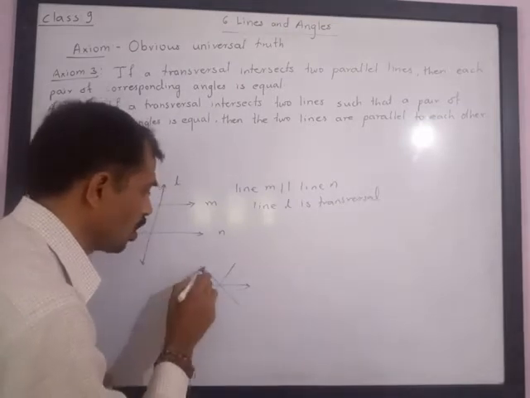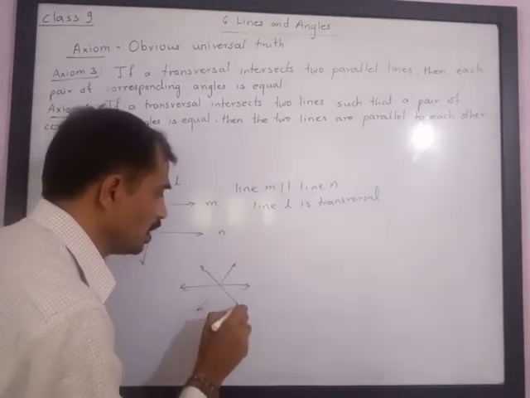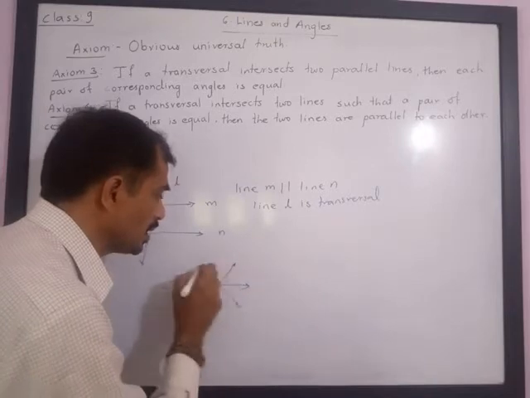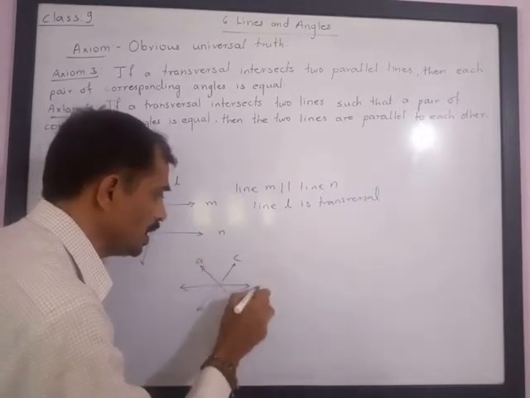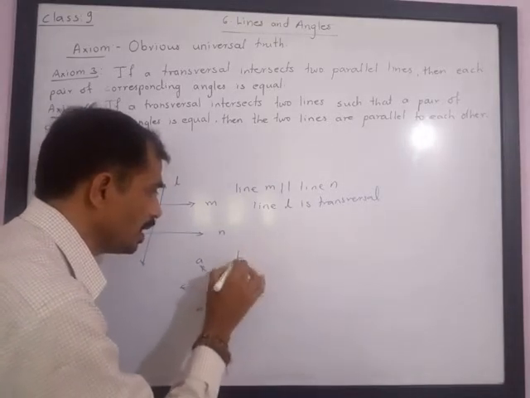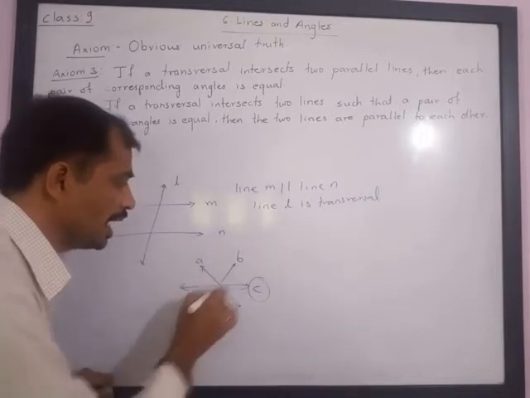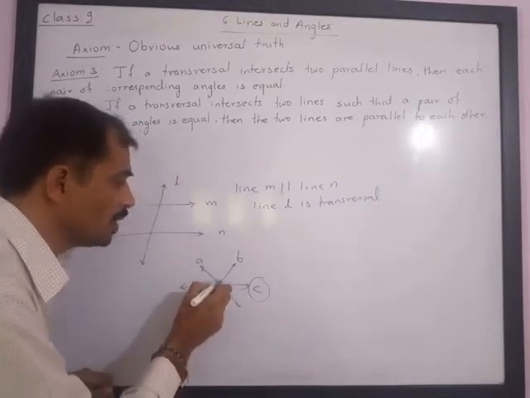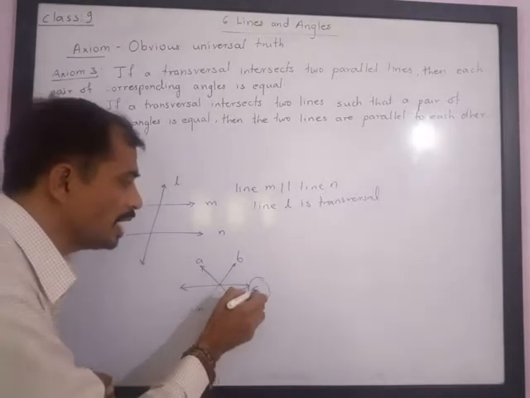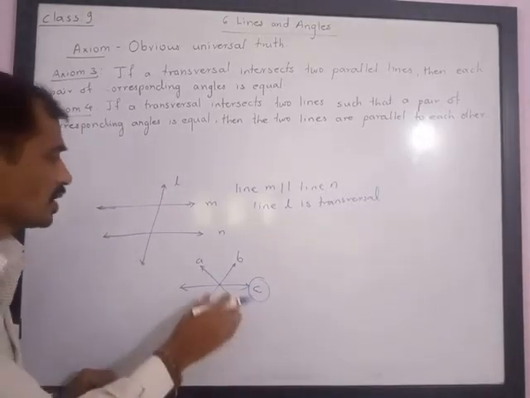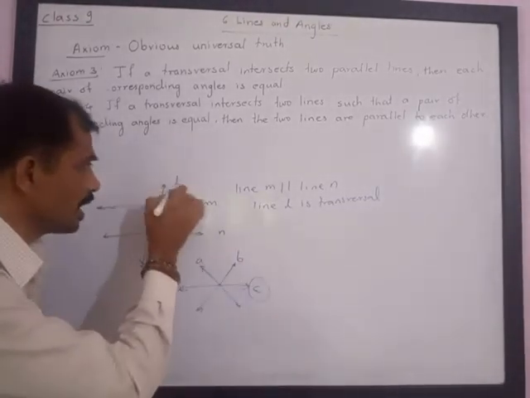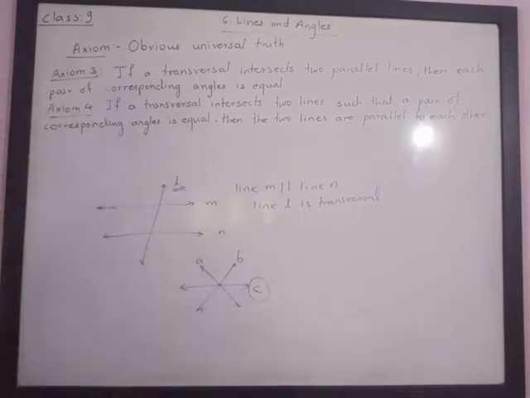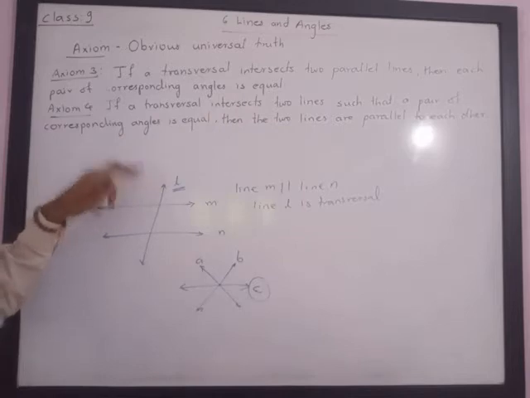Please understand. These are called concurrent lines. Here lines A, B, C intersect. Here line C intersects lines A and B at the same point. So this line C is not the transversal. The transversal must intersect the parallel lines in two distinct points. So here line L is the transversal.